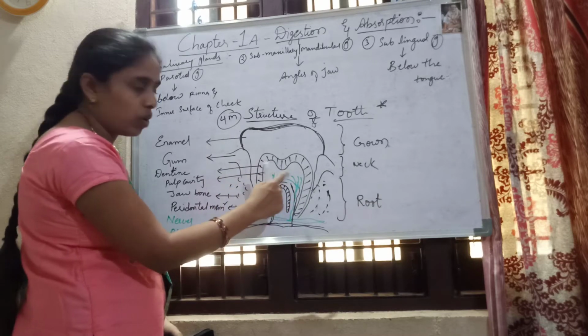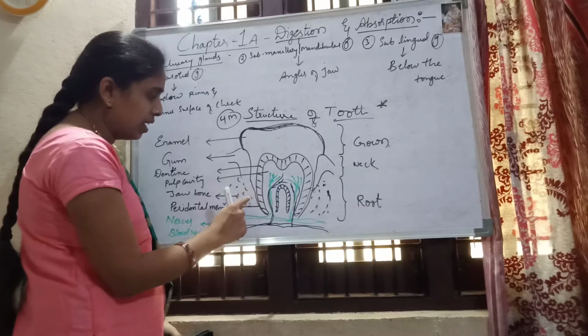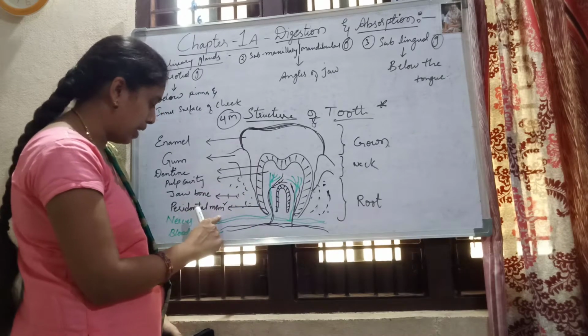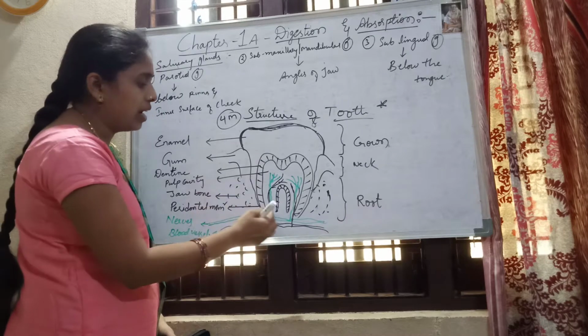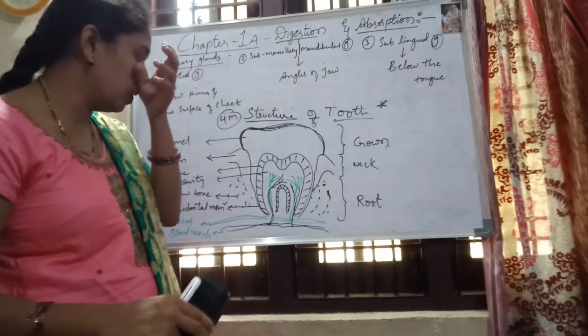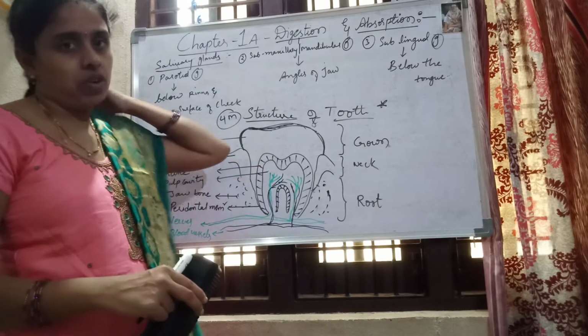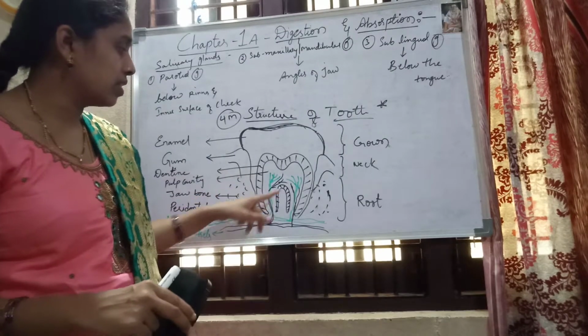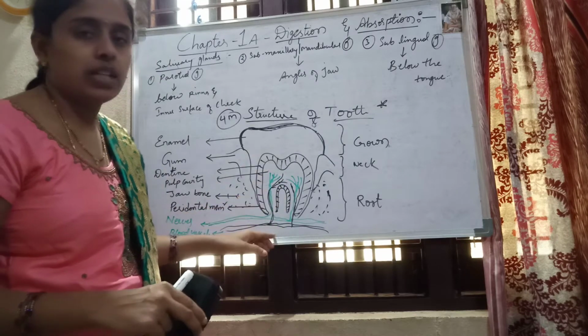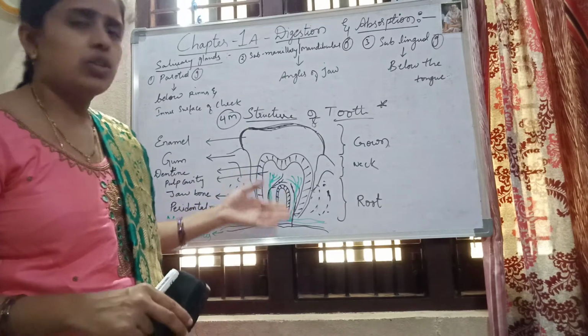The inner space is called as what? Pulp cavity. The membrane which is surrounding this dentine is called periodontal membrane. Okay, this is the jawbone, and it is supplied with the nerves and blood vessels. Okay, it is supplied with what? Nerves, and the greenish color which I have drawn is nerves. Again, one more thing is entering inside and leaving outside. Those are blood vessels. Okay, even the tooth is supplied.